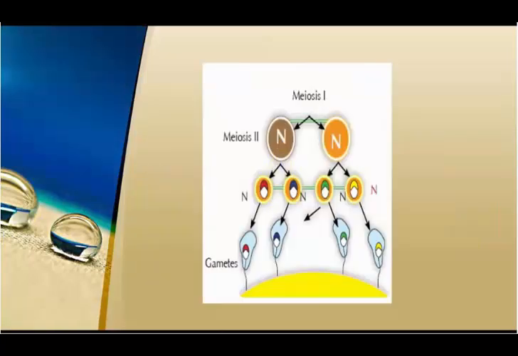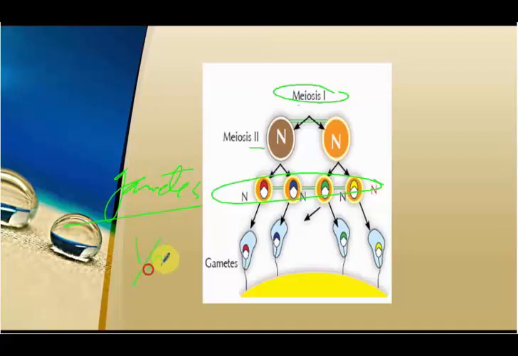In the end, in this photo, you will notice that in the first meiosis, the cell divided into two cells, and then in the second meiosis, it divided into 4 cells, which are called gametes. And these gametes will have half number of chromosomes from male or female. So if it is male, it will be sperms, female will be ovum, and then they will combine together to form zygote.